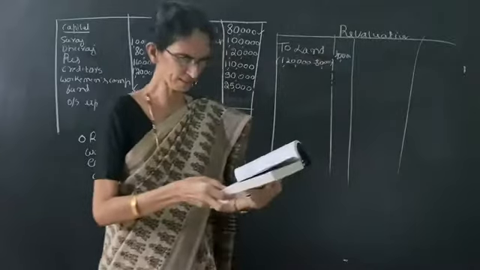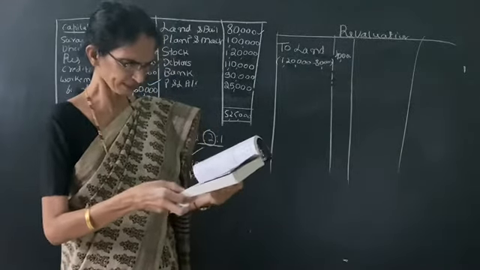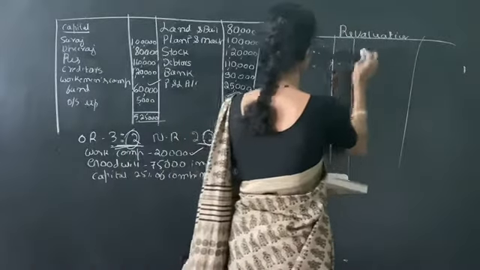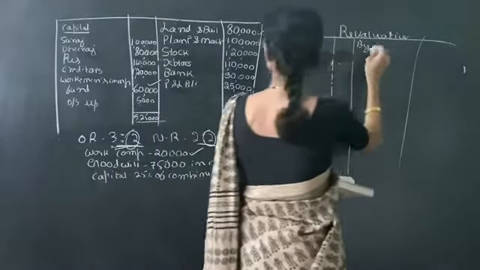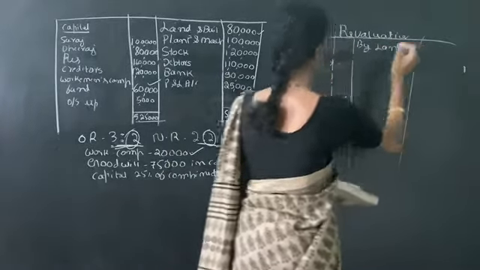Sorry, it is not a decrease, this is an increase in the value. So the increase in the value is credited, by land and buildings.